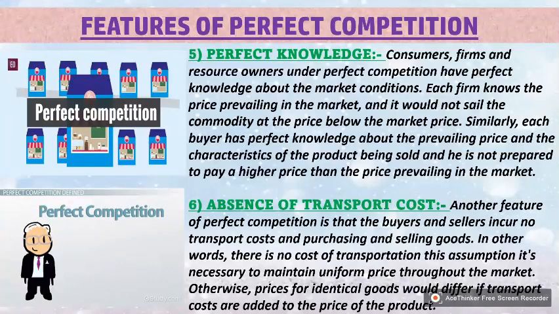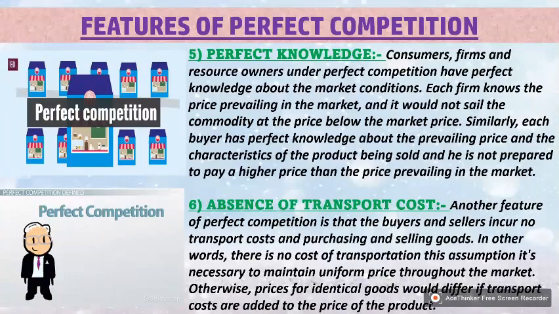We should not add any transportation cost under perfect competition, and it maintains the price of the market. Otherwise, the price for identical goods would differ, as transport costs are added to the price of the product.